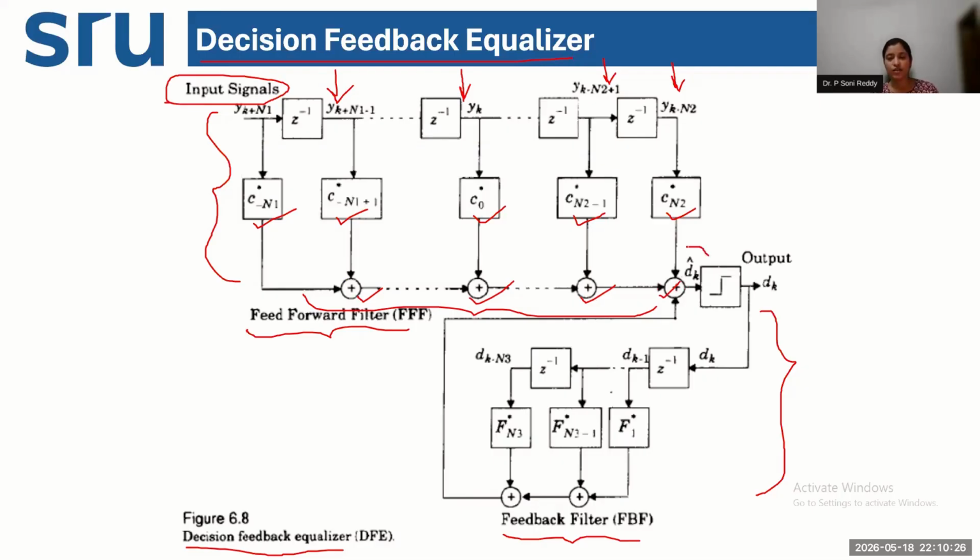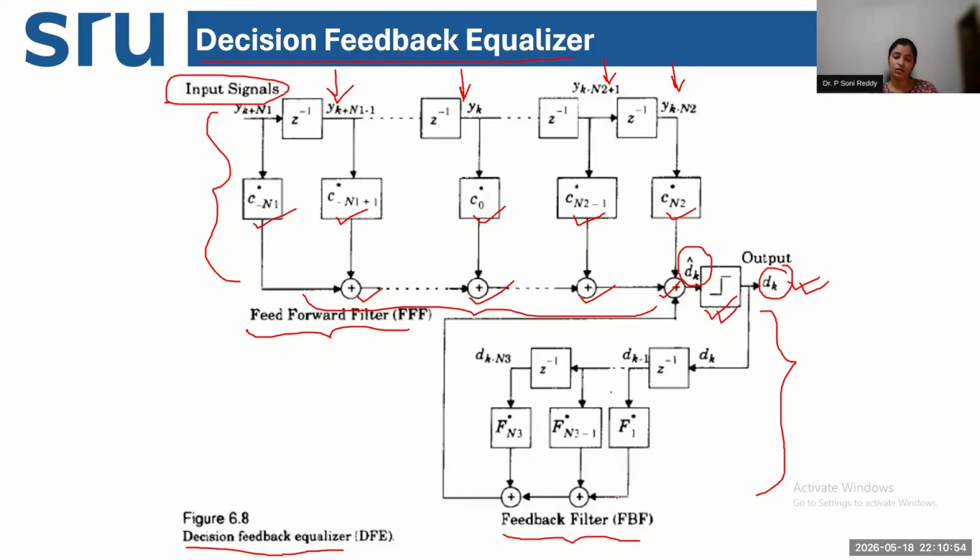The estimation is done as dk cap. This estimation is now fed to the comparator, or the decision block. So this is your decision block. The decision block will take the decision based on the error optimization, and it will generate the output as the estimated transmitted sequence or symbol at the receiver side. Clear? Now, this is your feed forward section.